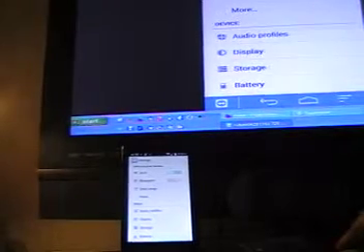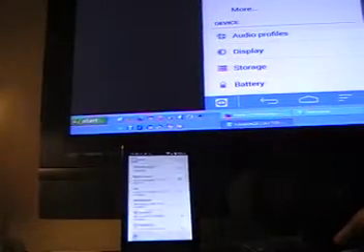So I haven't done a lot of different things on this yet, but I'm going to see if I can pretty much do most of what I need to do. Let's see here. Let's say I want to bring up the keyboard to type in the password. There we go.